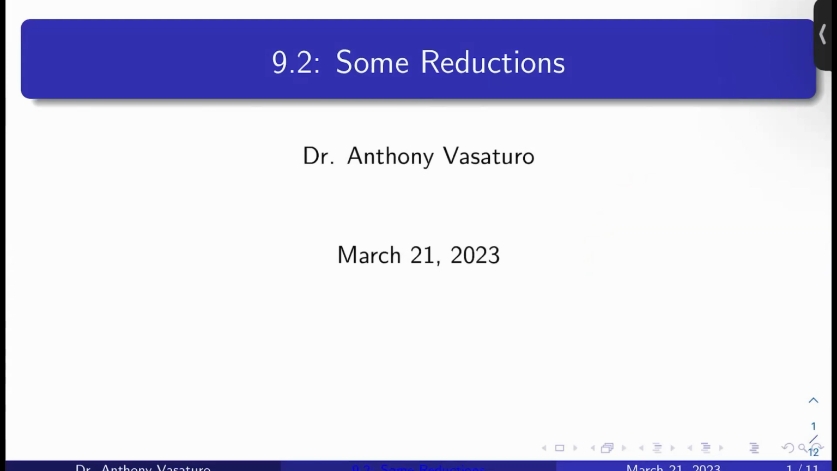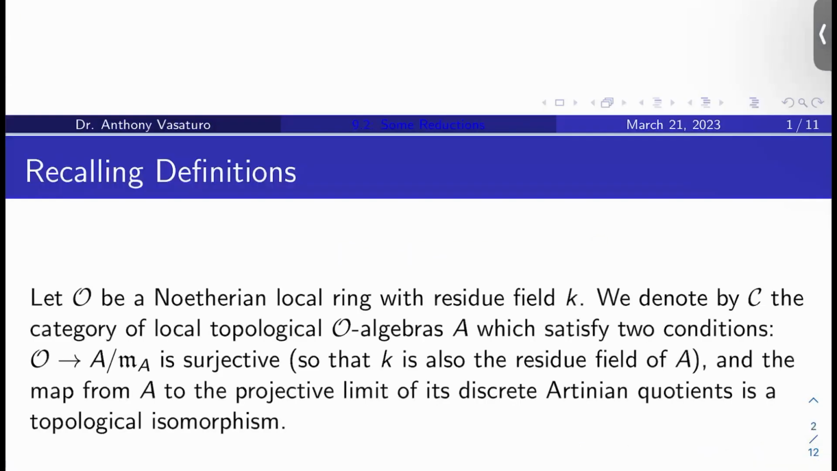Today we're going to review the main theorem of chapter 9 on universal deformation rings, their existence and their main properties. And we're going to look at some reductions in the proof of the theorem. Okay, so let's recall some definitions from last video.